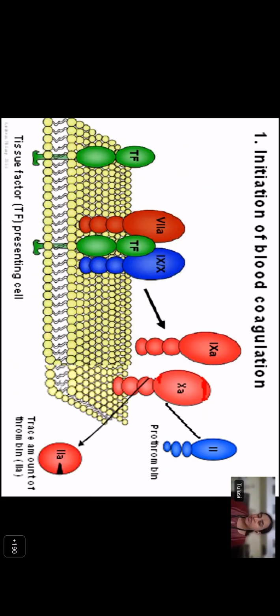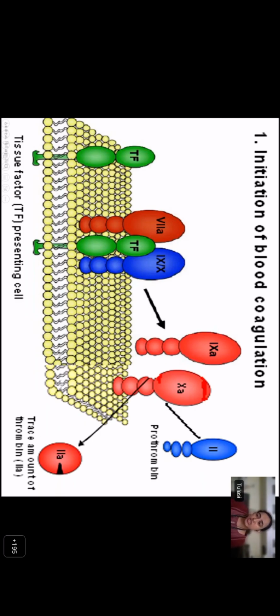So the initiation is what we saw before. Whenever there is injury, there is exposure of tissue factor presenting cell. This tissue factor in turn activates factor 7. And the tissue factor factor 7 complex activates 10 to form 10A. And this 10A which is formed is going to convert prothrombin to form thrombin. Simultaneously, there is also activation of 9 to form 9A. Now, what happens to this 10A? The further extension of the extrinsic pathway is inhibited by the tissue factor pathway inhibitor.